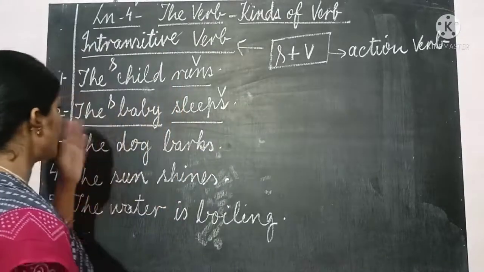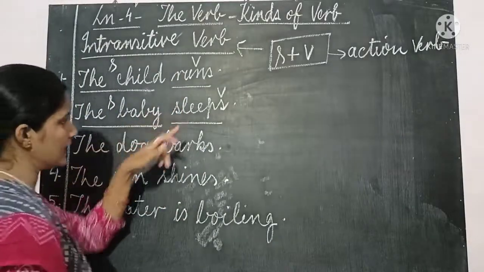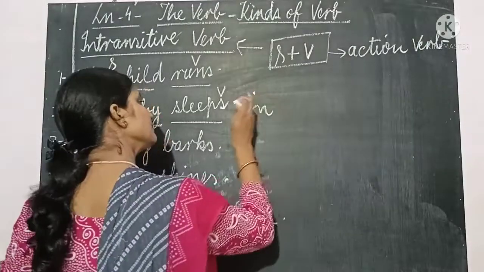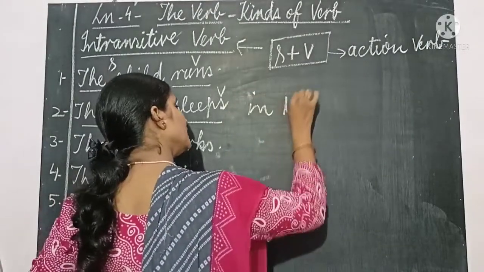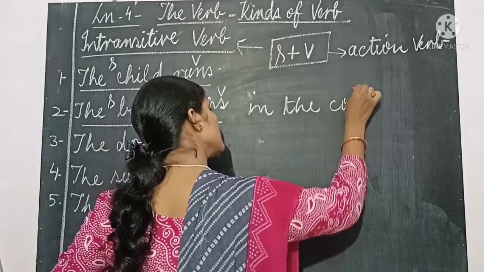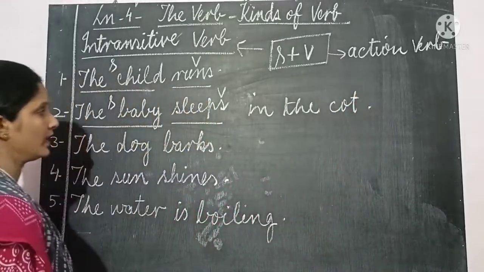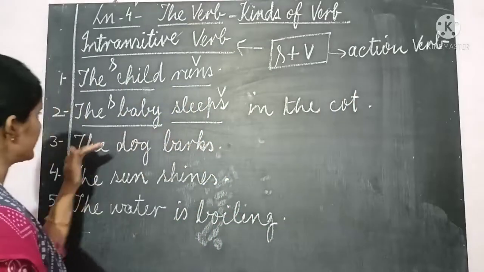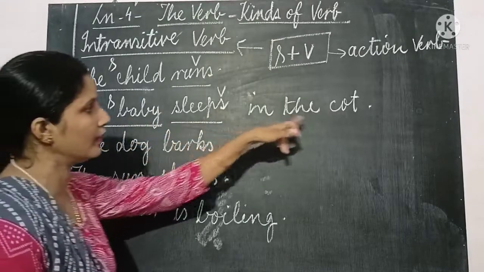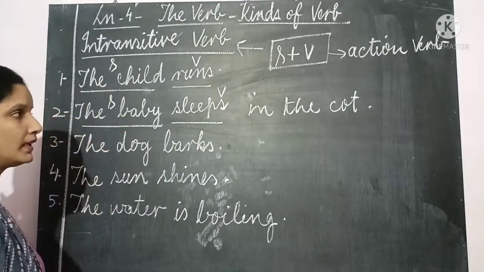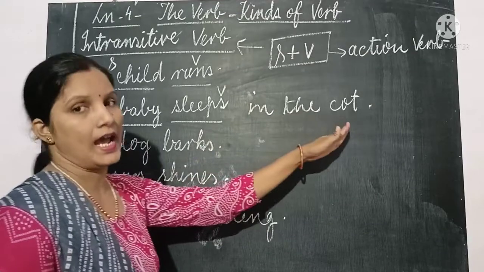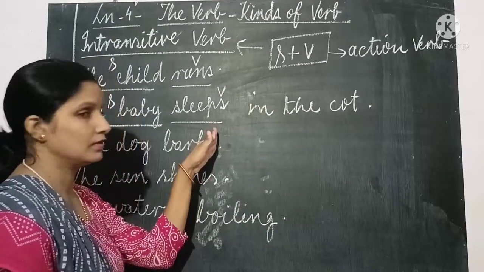Now, there is no other word added to the verb sleeps. Okay? Suppose let's add, the baby sleeps in the cot. Suppose the sentence is the baby sleeps in the cot. You may think that other words are added to the verb.